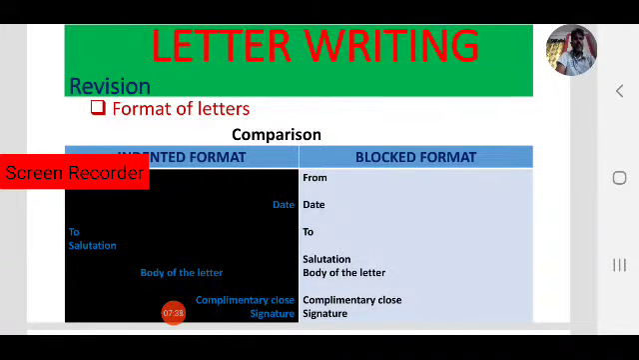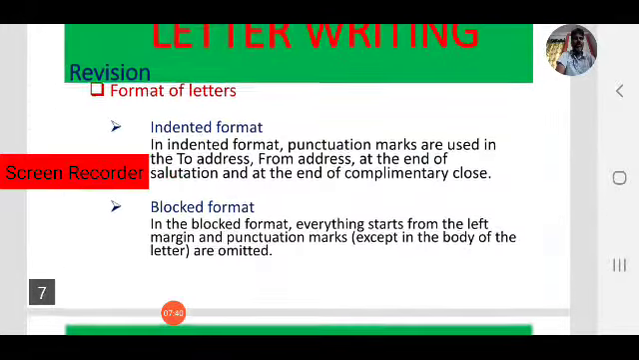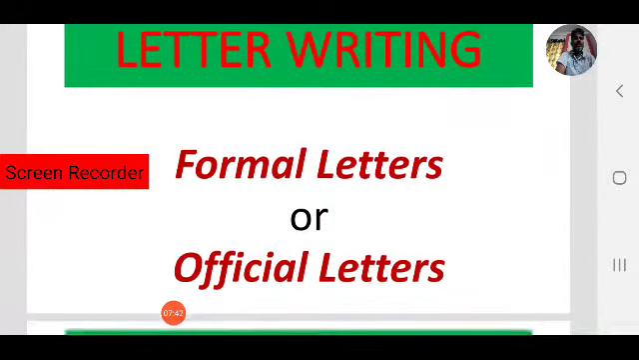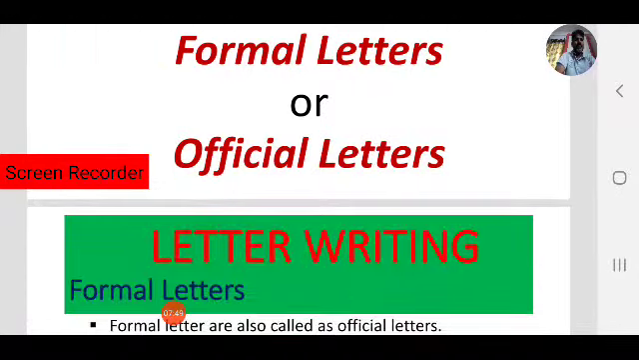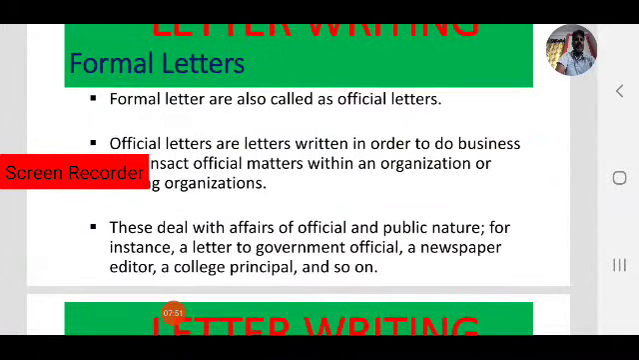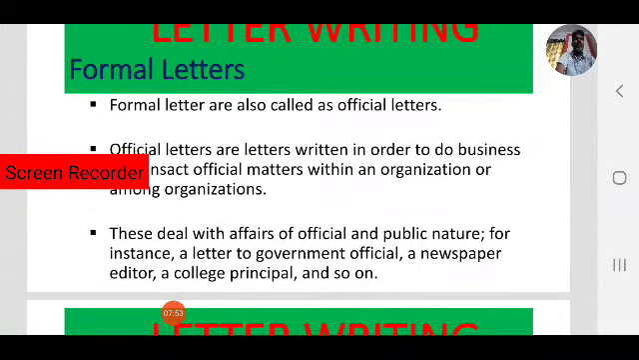Sample letter. In today's class we will focus on formal letters, also called official letters, sometimes also called business letters. Formal letters or official letters are letters written in order to do business or transact official matters within an organization or among organizations. So what is the difference between formal letters and informal letters?